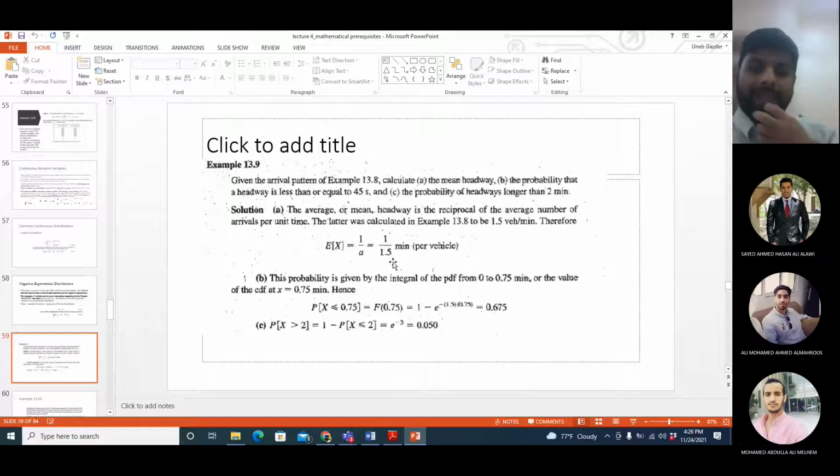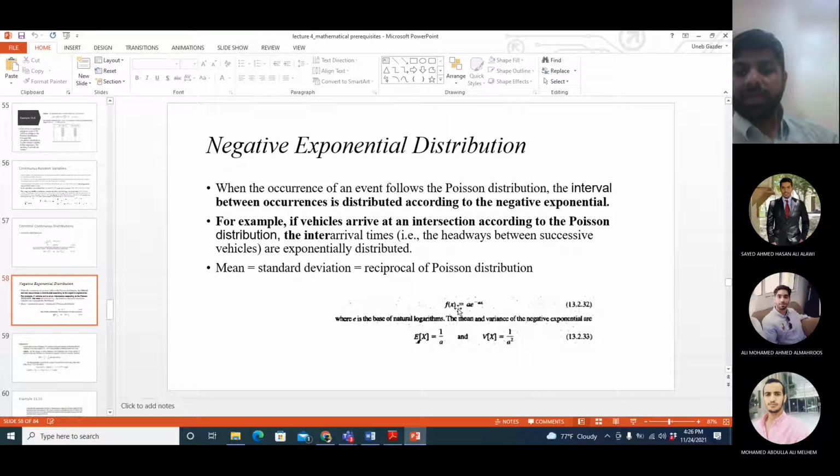Okay, so A is, like I said, the average arrival rate, and the inverse of that will be the mean interval between the arrivals. Then we've also found the probability that headway is less than or equal to 45 seconds. So you need to then differentiate this equation from 0 to 45 seconds, or 0 to 0.75 minutes.